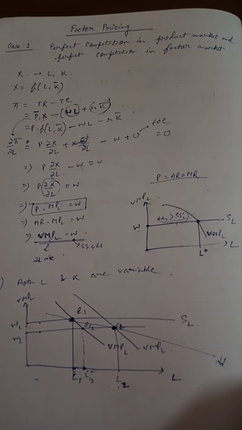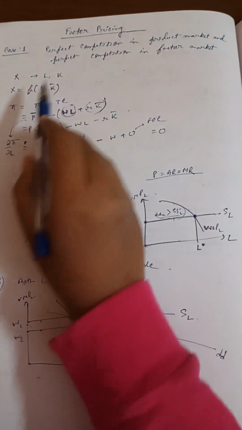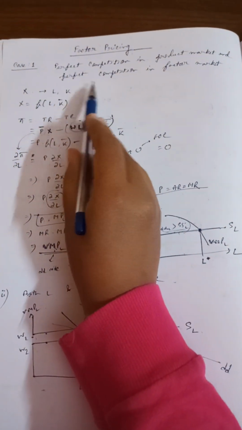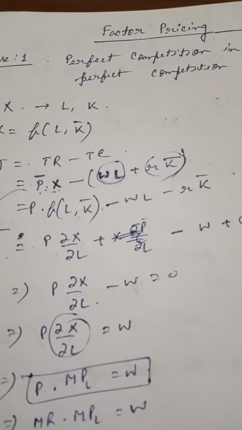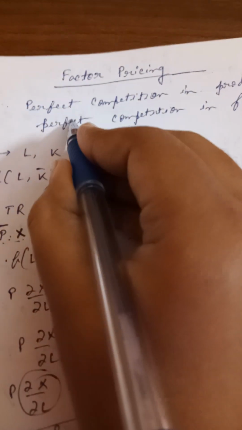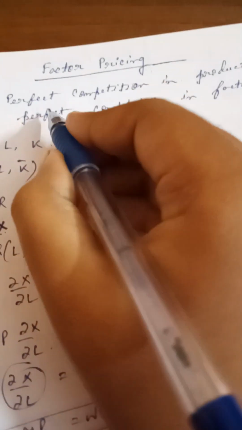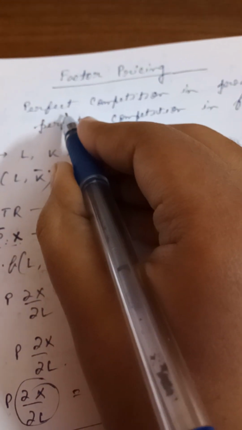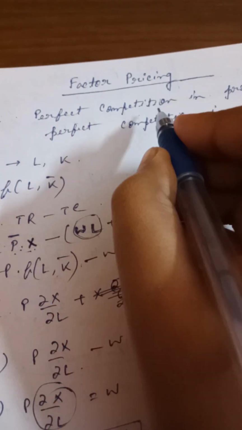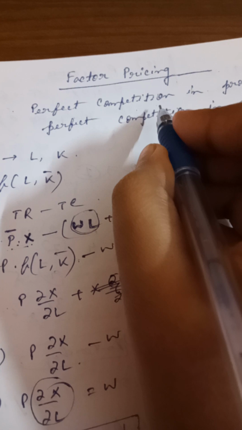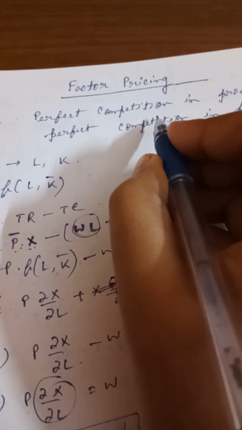So, in the case of the factor market, what is meant by perfect competition? Perfect competition means that the producer is the price taker. In this case, there are a large number of buyers and a large number of sellers, and neither the buyer nor the seller can influence the price.